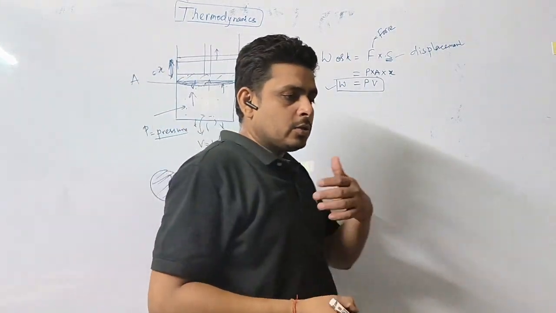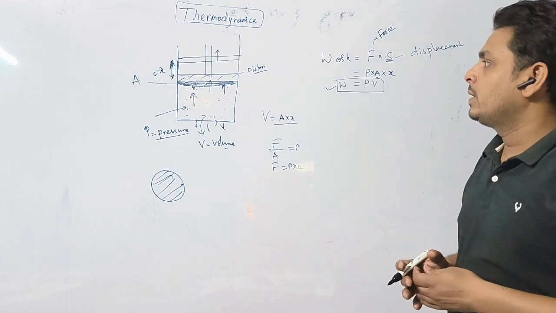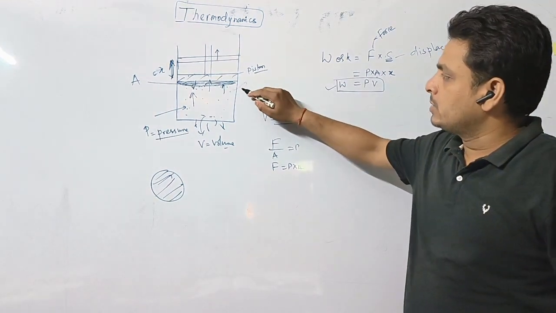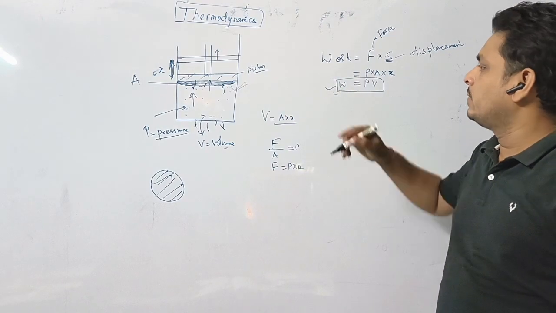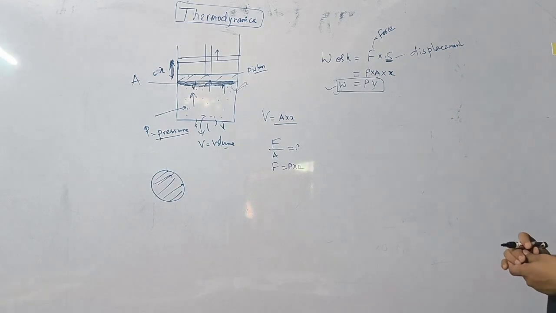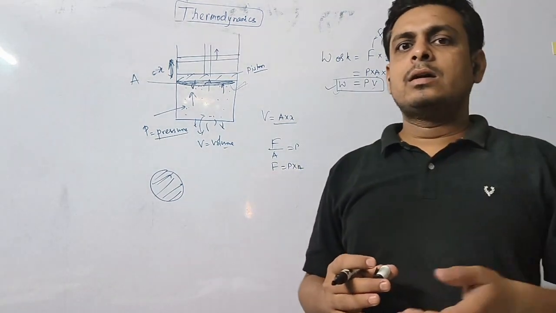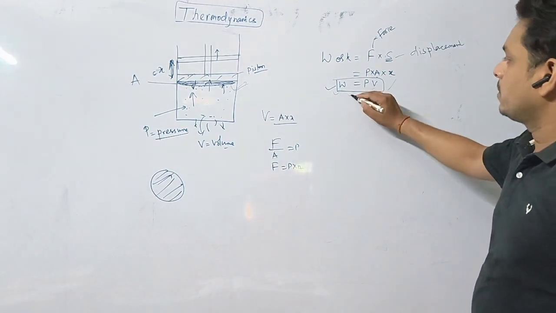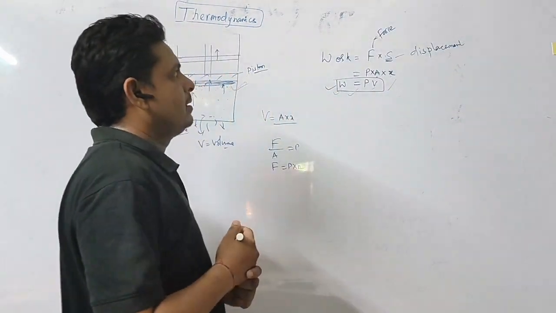So this is thermodynamic work. Whenever you come across this type of thing and want to find the work in a thermodynamic system, you have to write it like this. But it is a basic formula. When you go for higher thermodynamics, you don't use this formula; you always use the integration method.